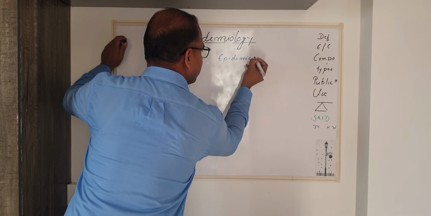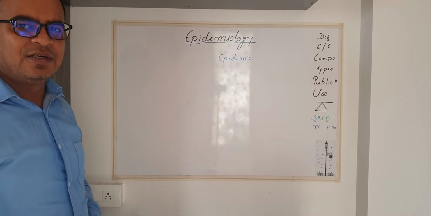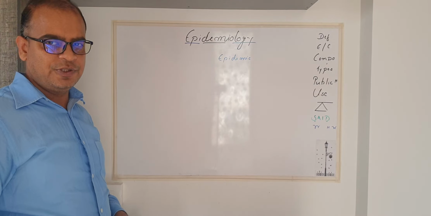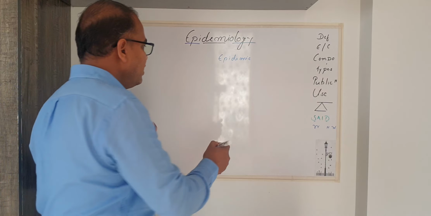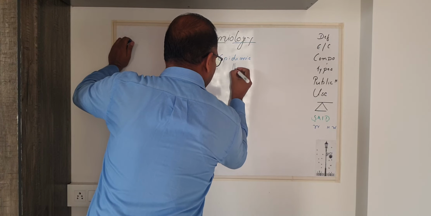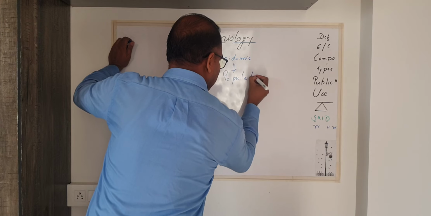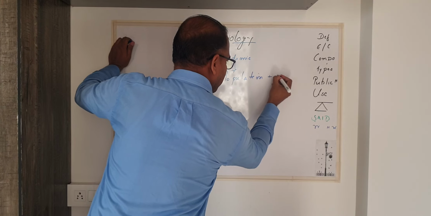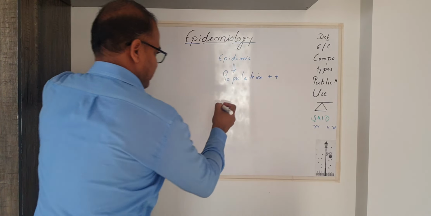Epidemic means outbreak or spread of a disease in a large number of population at a given time.